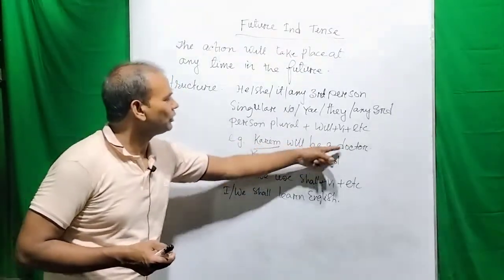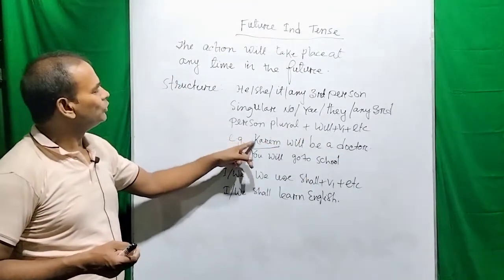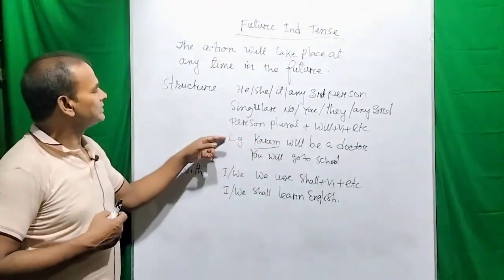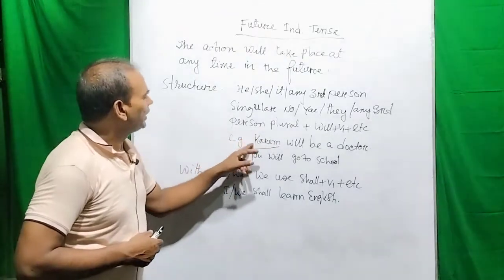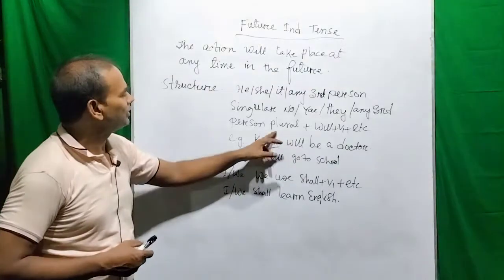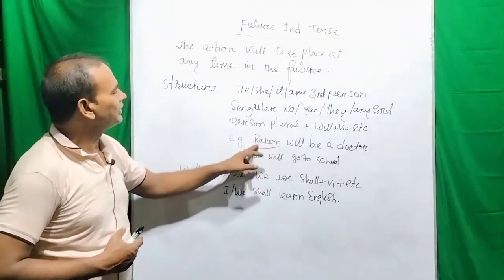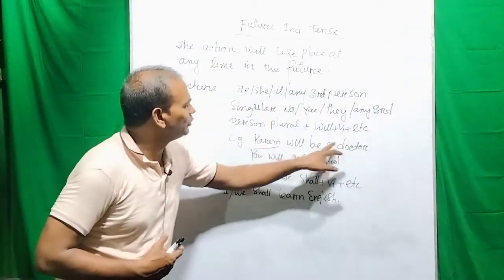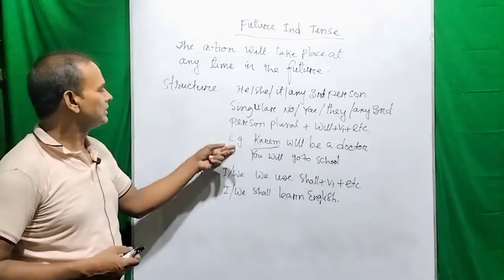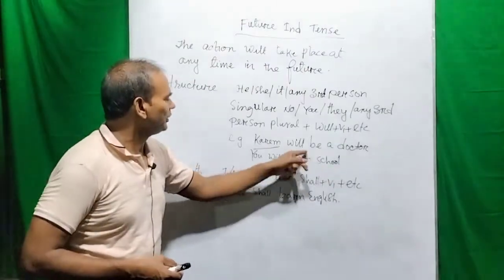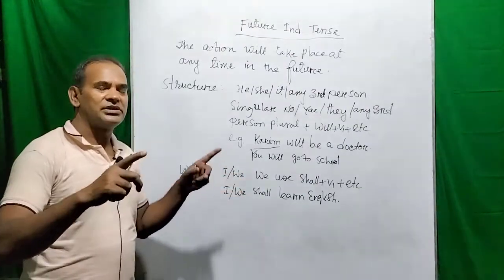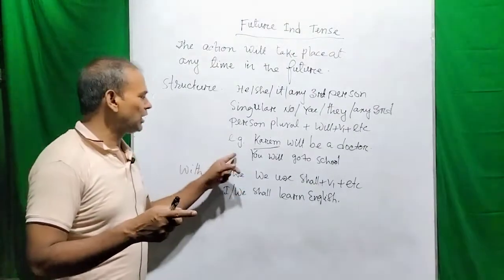You can say you will be a doctor, or you can say who will be a doctor, then it will be an interrogative sentence. And dear viewers, you can use any third person singular number or third person plural number. Suppose you can say or use here they will be, then we will say they will be doctors. Suppose you will go to school. Here you is second person, in the singular or plural number.